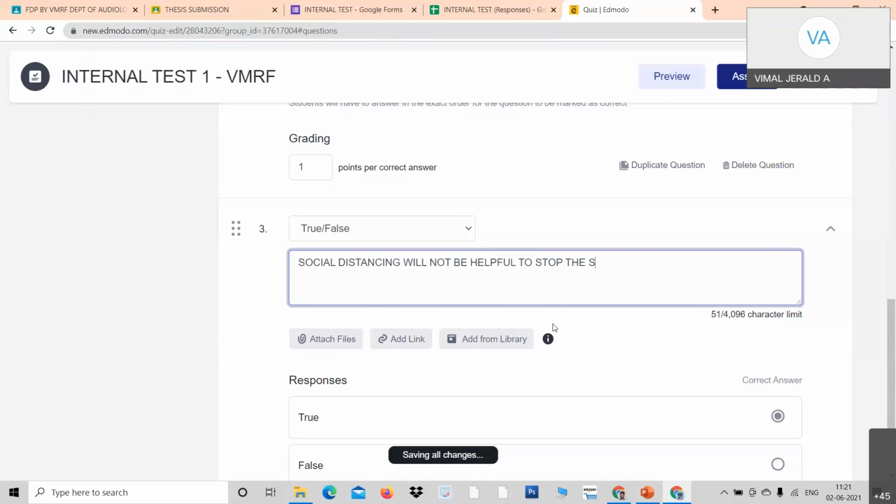So I have added a question, dear professor. So you look at here at the bottom. Is it right or wrong? So this is absolutely wrong.